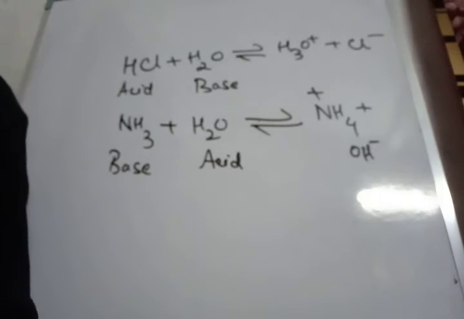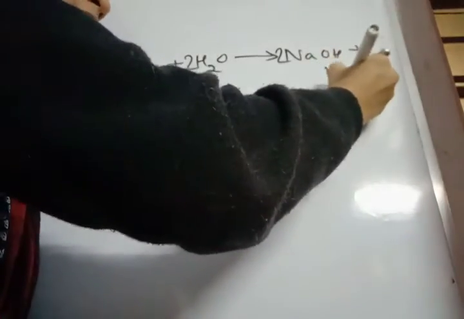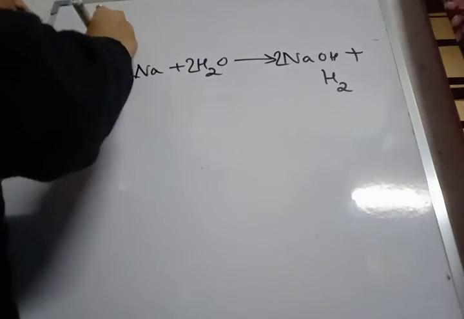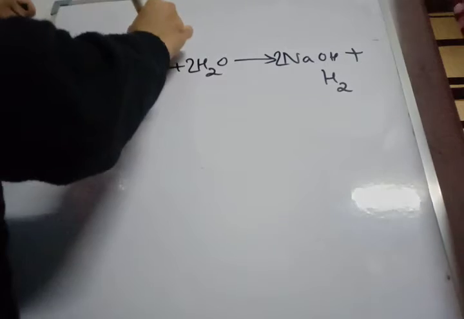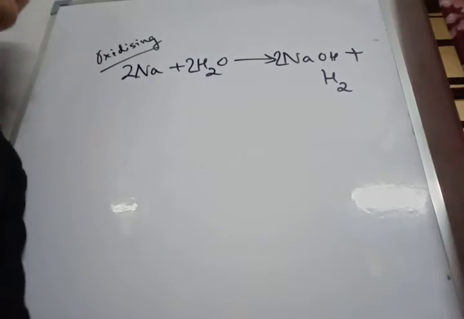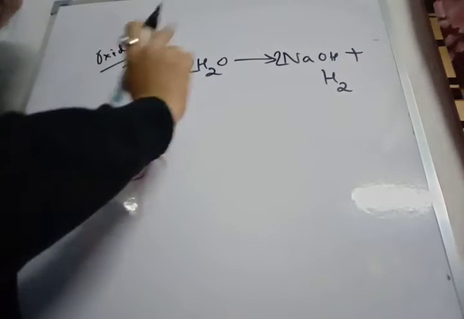Next, oxidizing and reducing agent. Water can act both as an oxidizing and a reducing agent. When water reacts with sodium or potassium, we already know this reaction, it forms sodium hydroxide and hydrogen gas. This reaction shows the oxidizing nature of water, because water itself gets reduced to hydrogen.